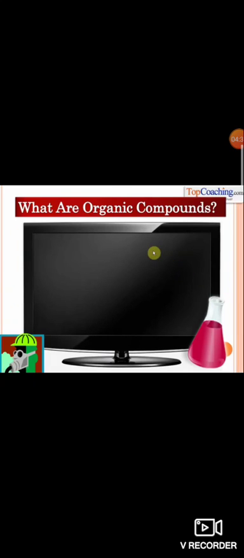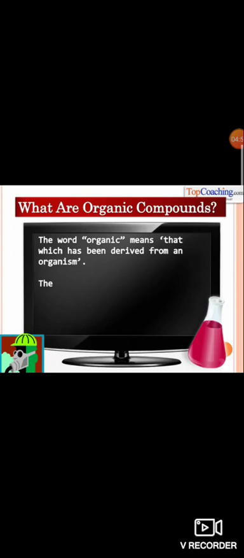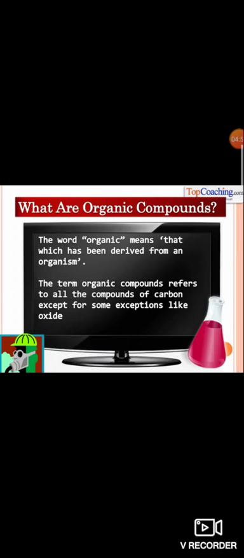So organic compounds, specifically we say, all contain carbon as an important main constituent. The word organic means that which has been derived from an organism. The term organic compound refers to all those compounds of carbon except some exceptions like oxides of carbon, carbonates, carbides and cyanides, which are inorganic compounds.